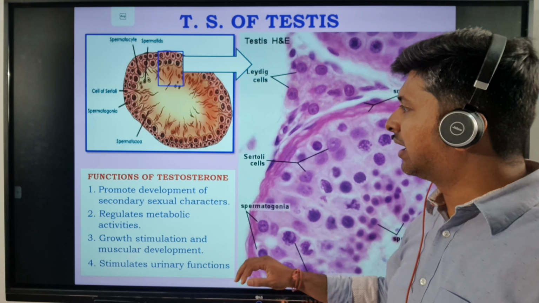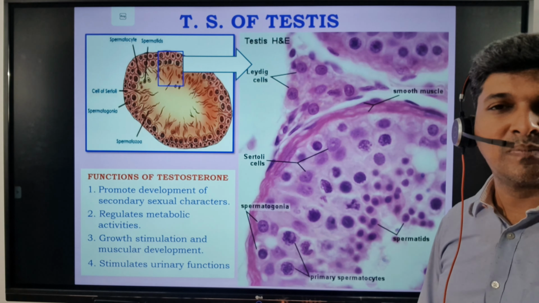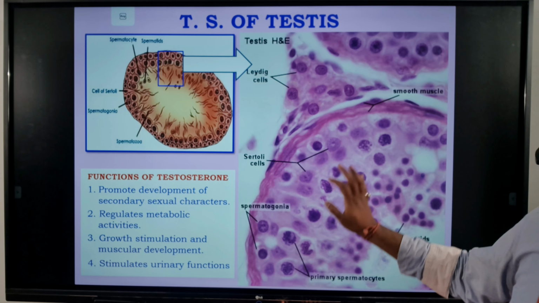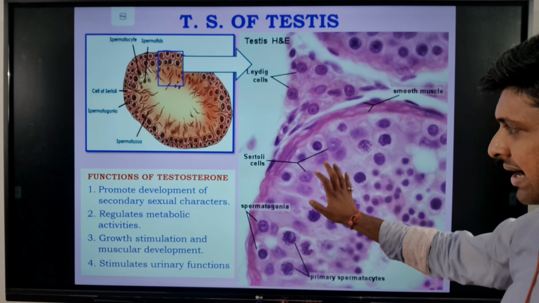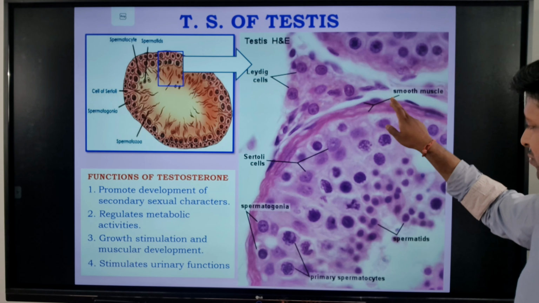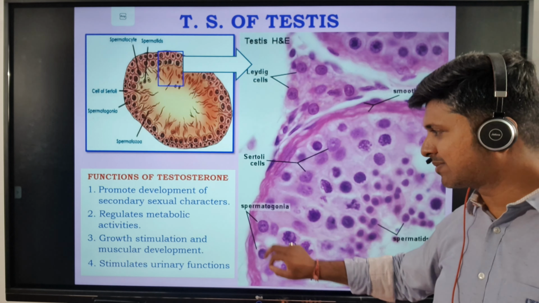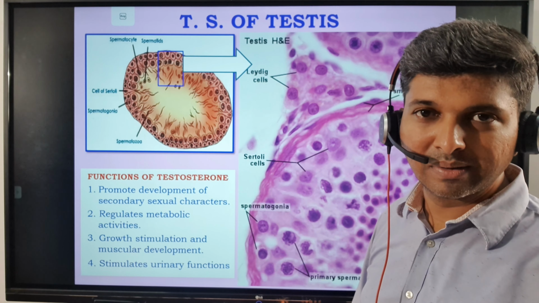That is the sequence. Then I told you about sertoli cells and Leydig cells. Coming to this, you can see a microscopic view of the testes. This is the original microscopic view of the testes. You can see over here the sertoli cells, the Leydig cells, the smooth muscles, the spermatids which are being formed, the primary spermatocytes, the spermatogonia, all these you can see over here.